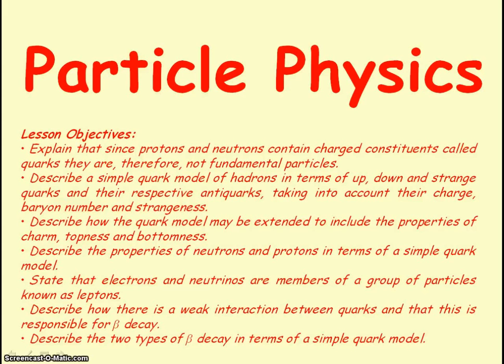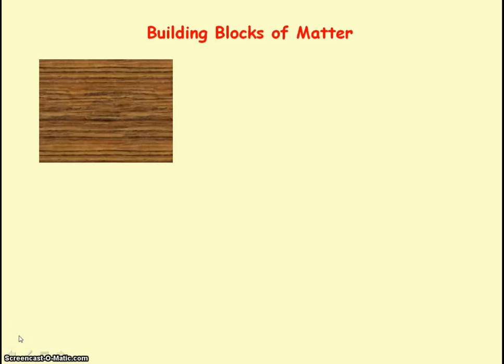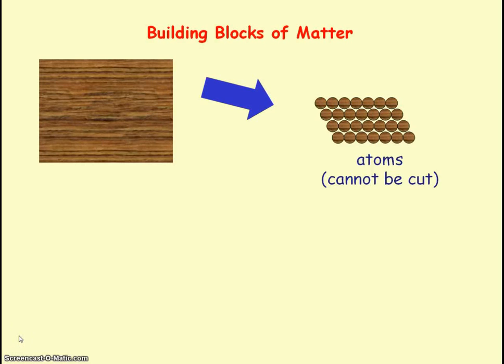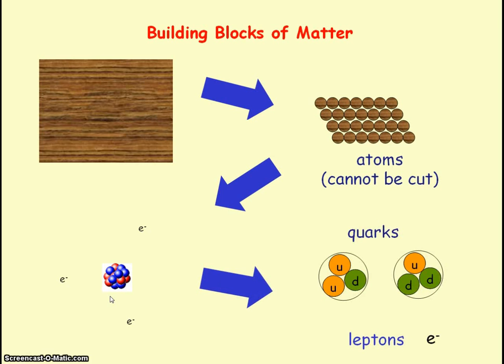We're going to be looking at particle physics. We know that the building blocks of matter are atoms, and the word atom means cannot be cut. But actually, you can cut atoms into protons and neutrons, which make up the nucleus, and it's orbited by electrons. And again, protons and neutrons can actually be cut up, divided into quarks, and electrons are leptons.